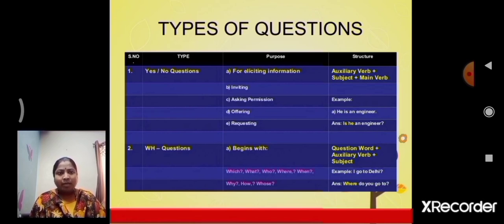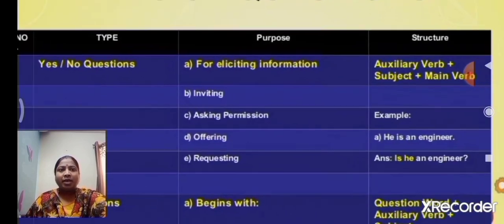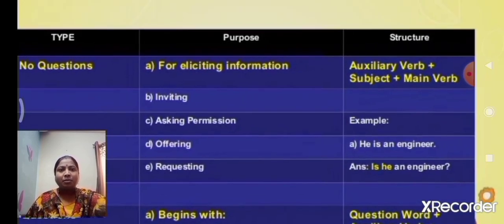Here we can follow the structure. When we frame the yes or no questions, we can follow the structure. The structure is auxiliary verb plus subject plus main verb. Auxiliary verb means nothing but helping verb. Do you know children helping verbs?